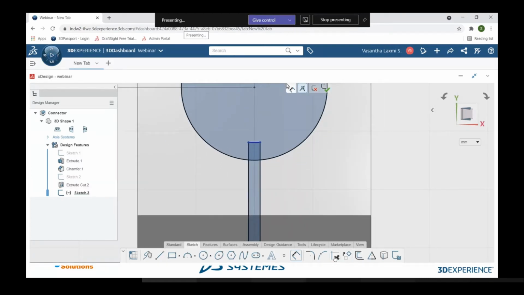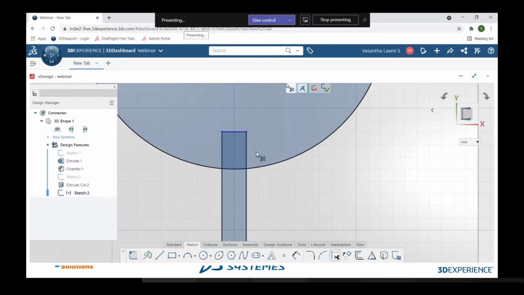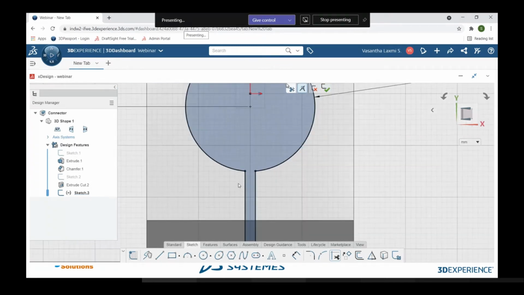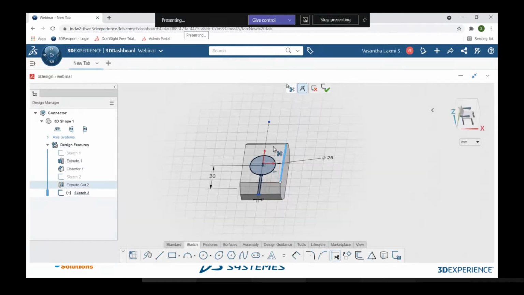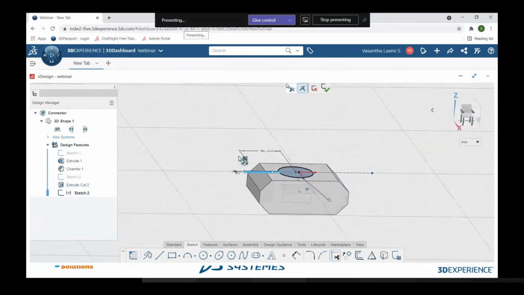So we have a tool called trim or extend. With the help of this trim or extend, we can just click on the entities which you don't want. So I am removing these things. I don't want these entities to be here, so you can see here I have removed all the entities from here, and now I can remove the material. So this is how my sketch looks.